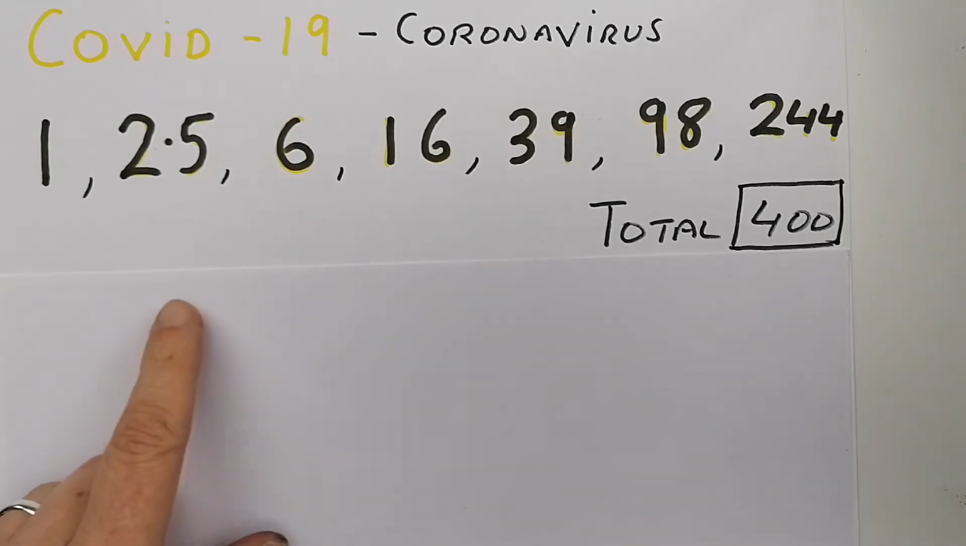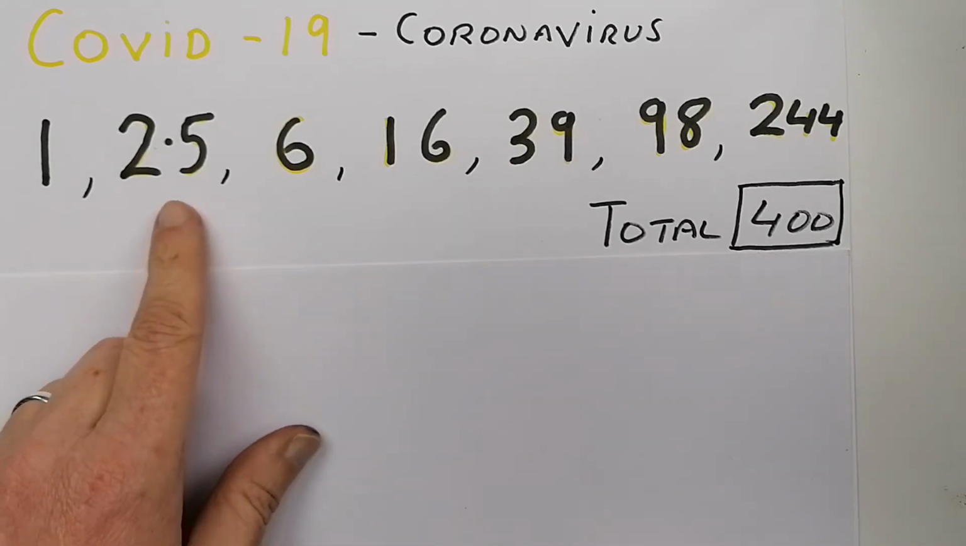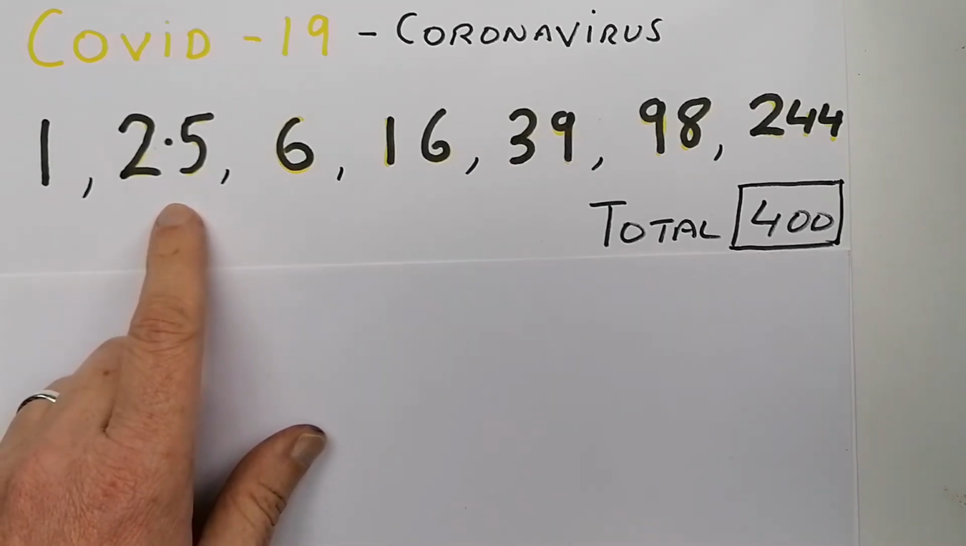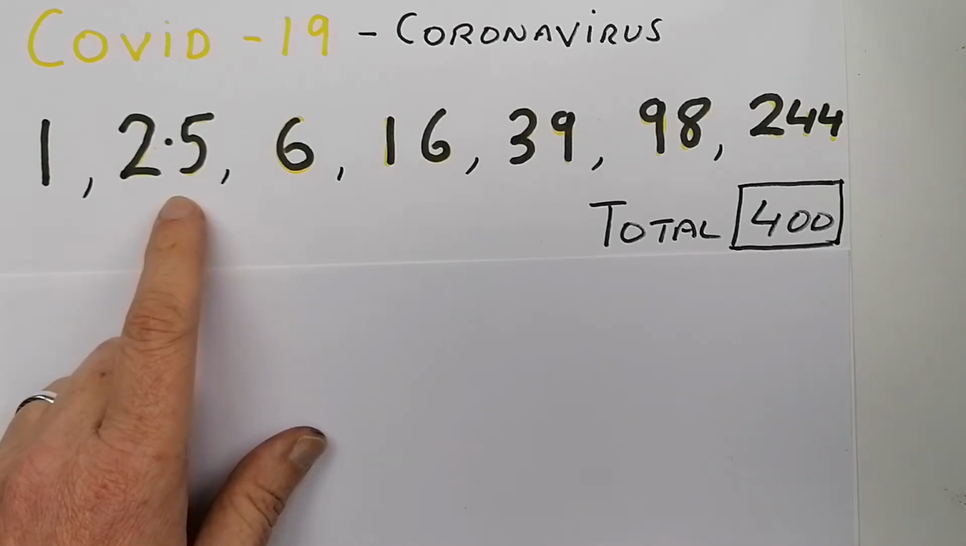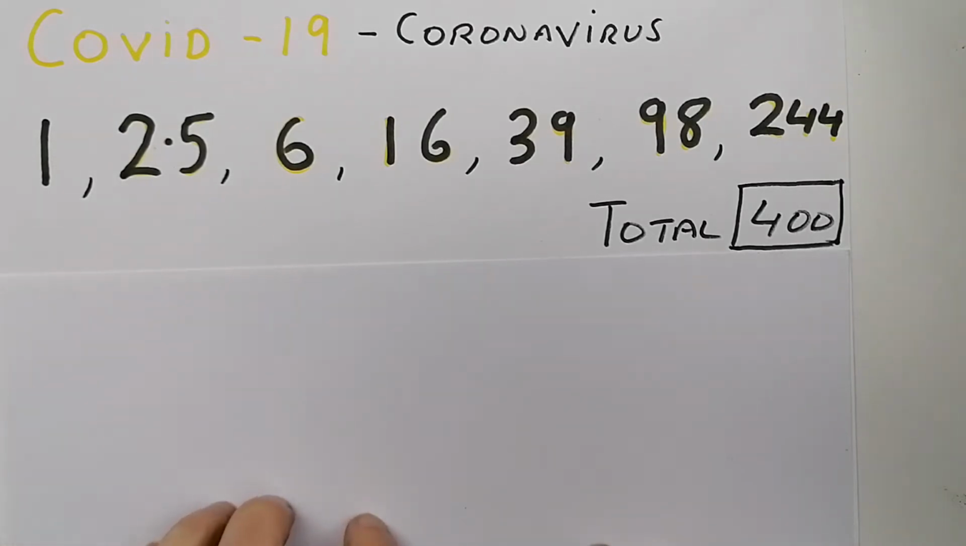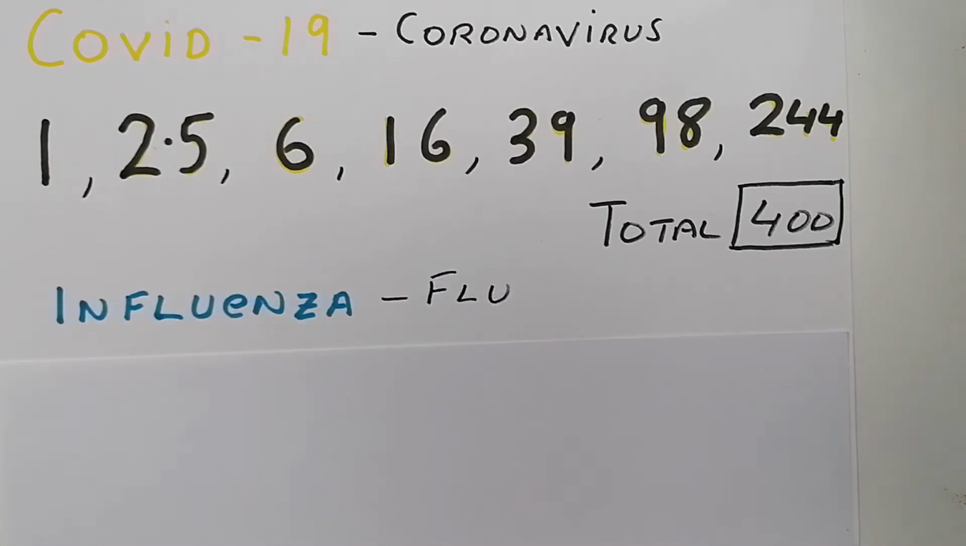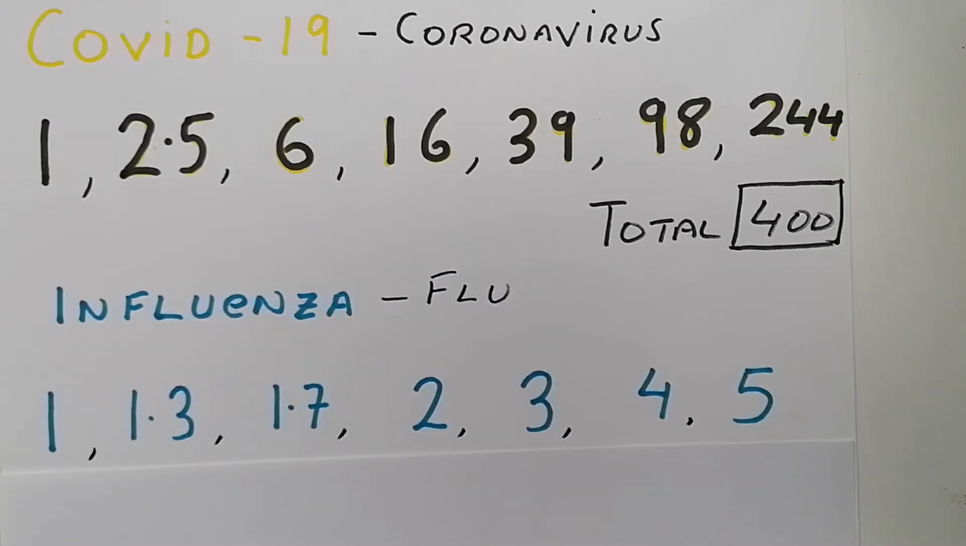Now this assumes that there is no quarantine and that if these people get sick, they're not self-isolated at home. Now a lot of people compare this virus to the flu, so that's what we're going to do here. The flu, or the influenza virus. In the influenza virus, one person infects 1.3 people.